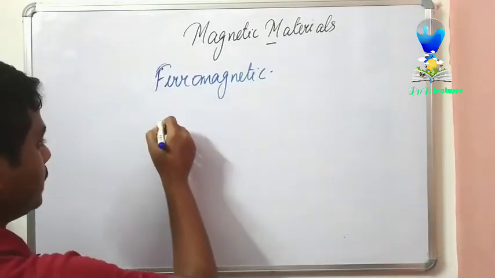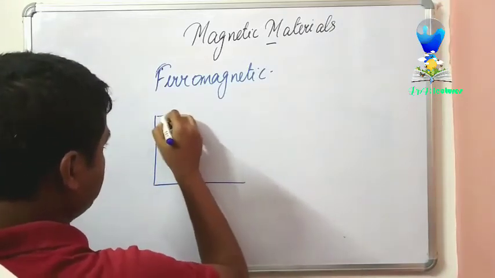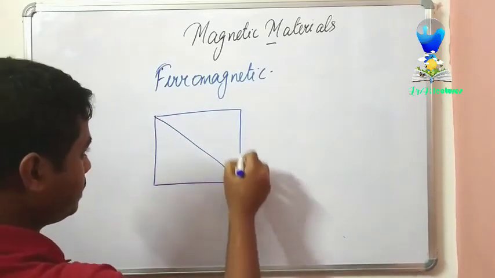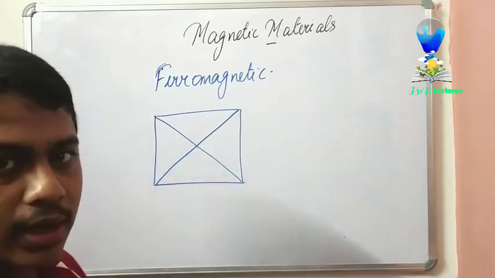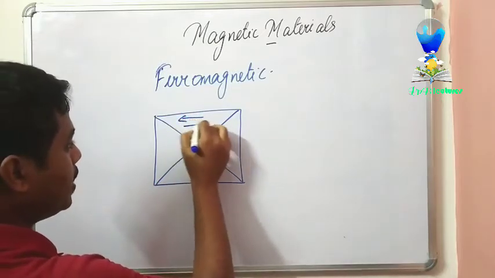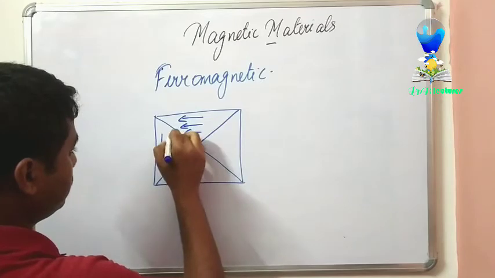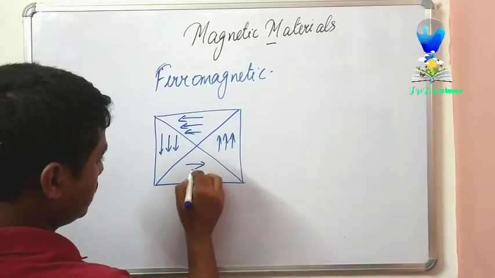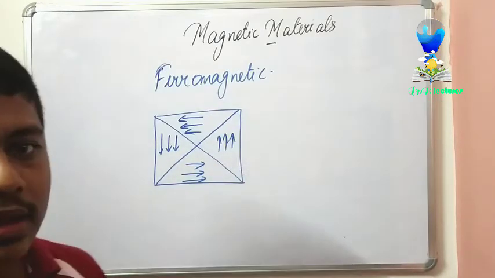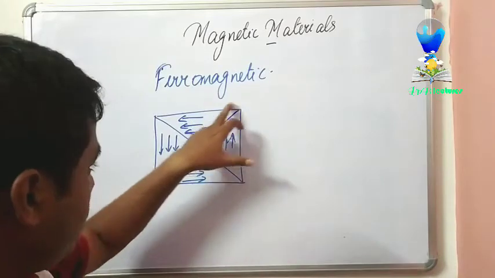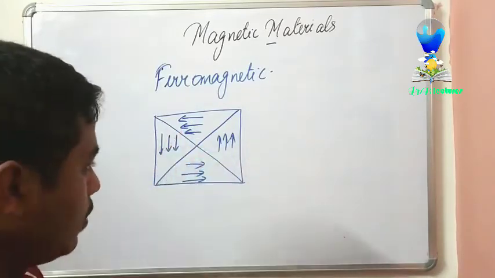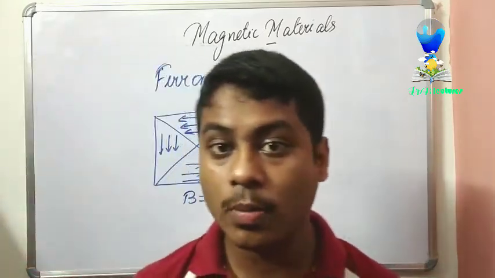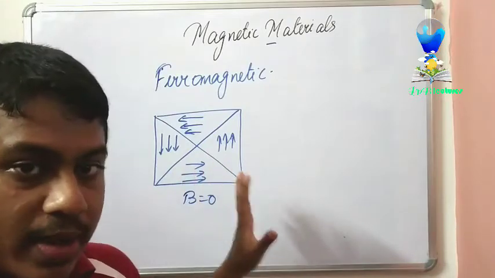So how do the domains look? You see, this is a ferromagnetic material. It creates a boundary like this, and this boundary is accommodated by domains. These are called the domains, and these domains make a specific boundary for it. Now, this is placed inside a weak magnetic field.